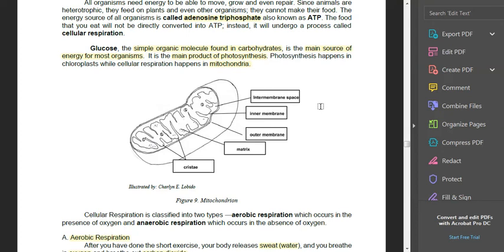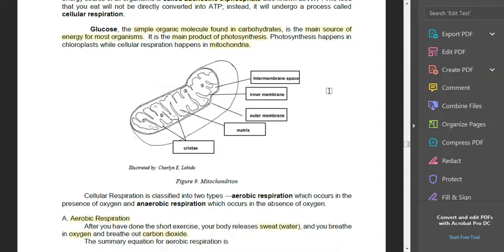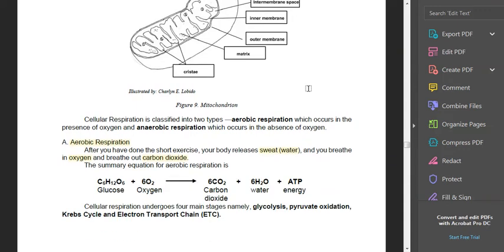Now, photosynthesis happens in chloroplasts, while cellular respiration happens in the mitochondria. So these are the parts of the mitochondria. Now, there are 2 types of cellular respiration. You have aerobic respiration and anaerobic respiration.